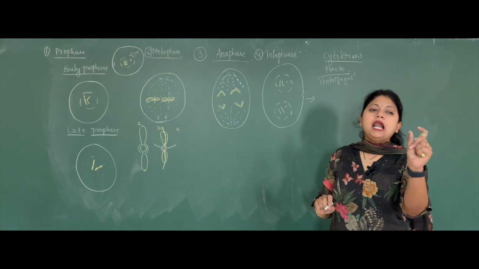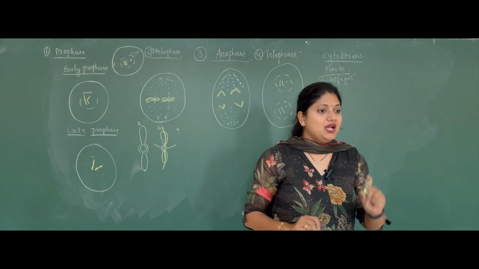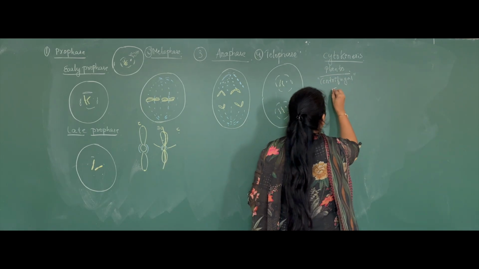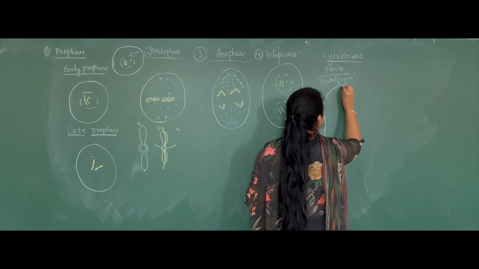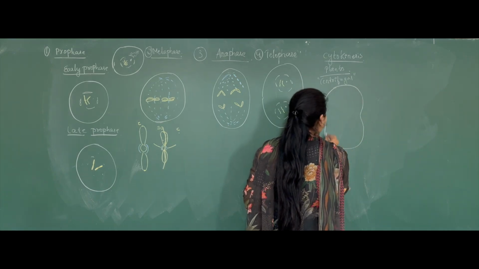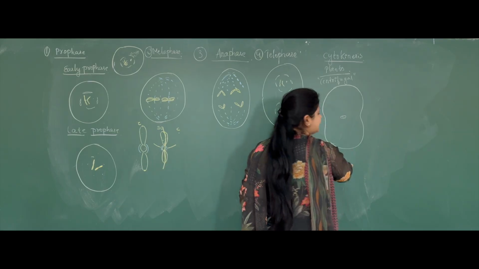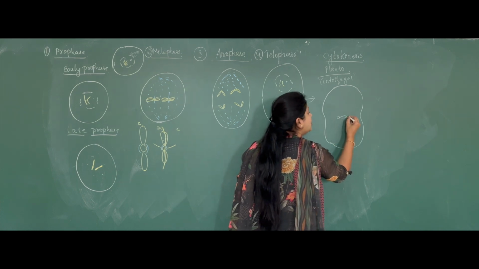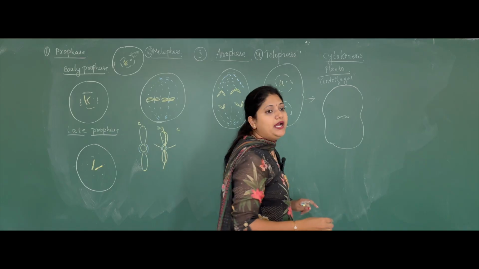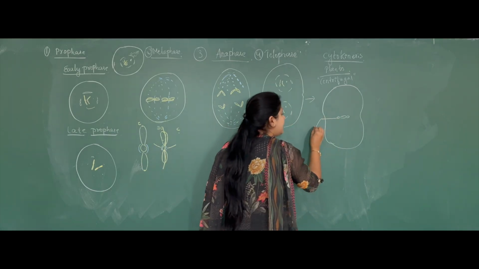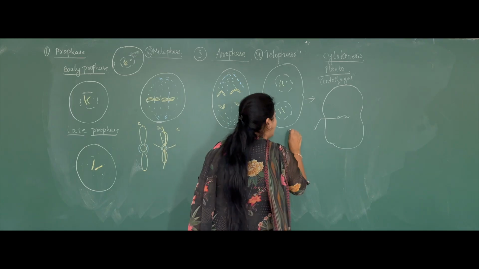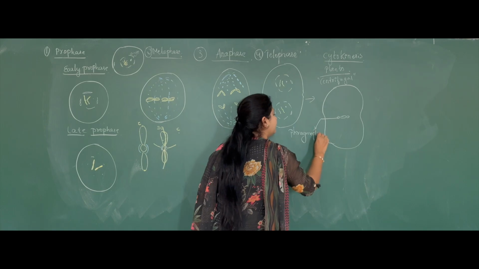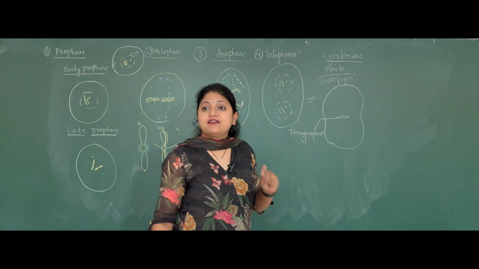Now, a small material of the Golgi complex will come and get deposited at the center like this. And this material of the Golgi complex is called phragmoplast.